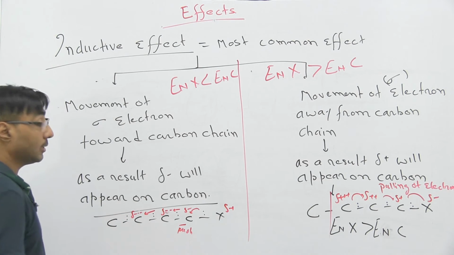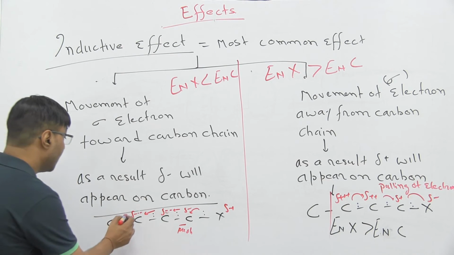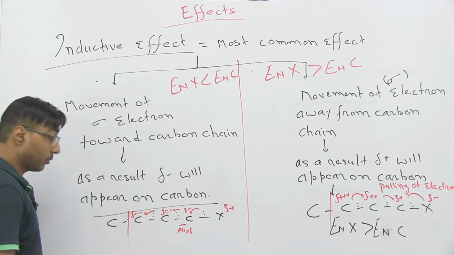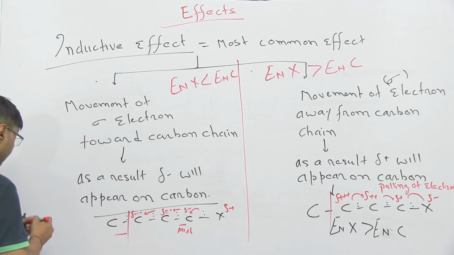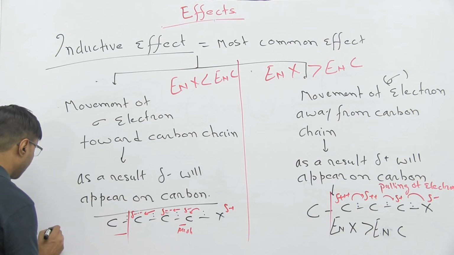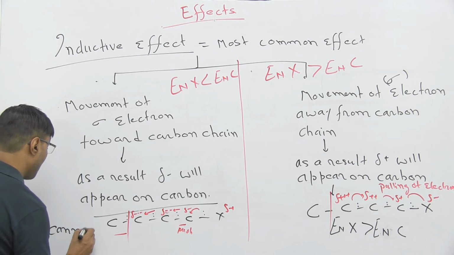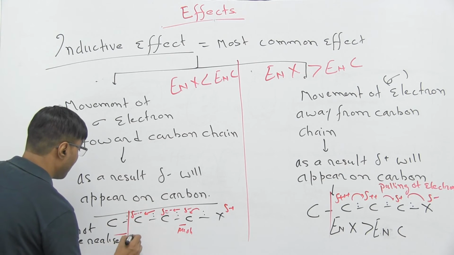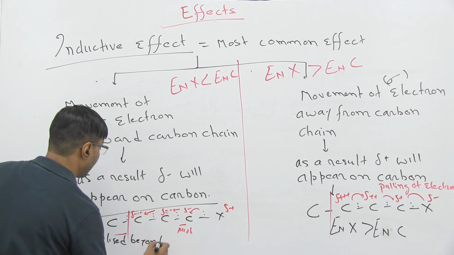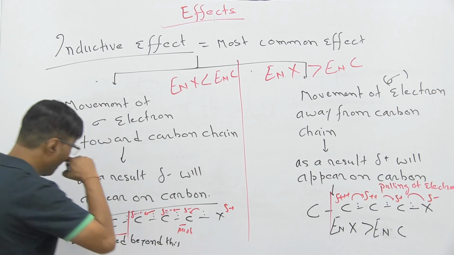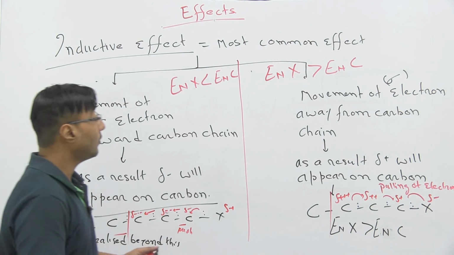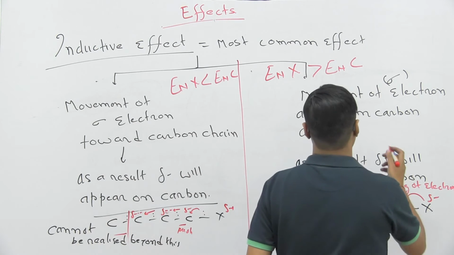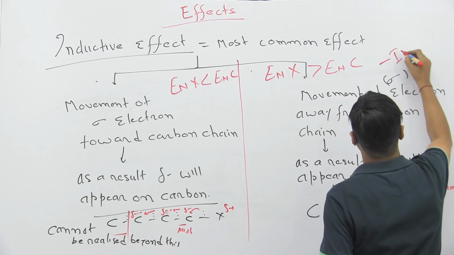This cannot be realized beyond this point. This part is known as negative I effect.